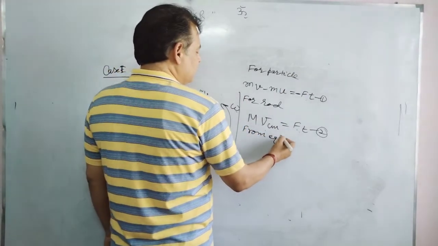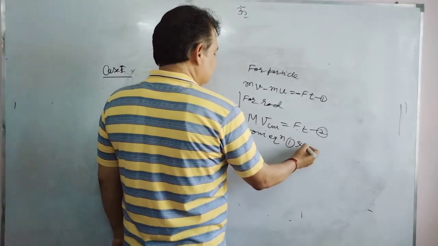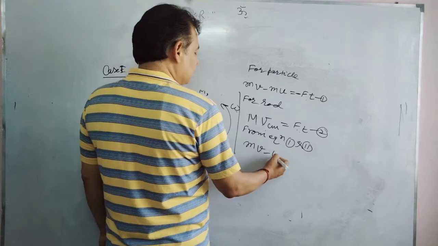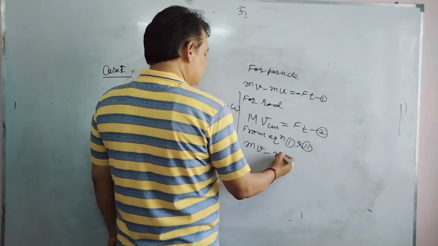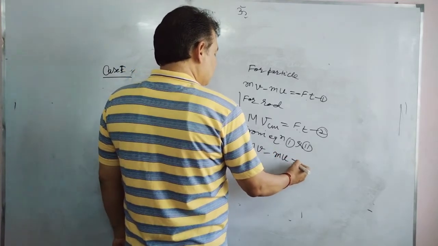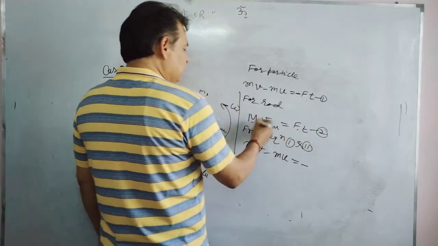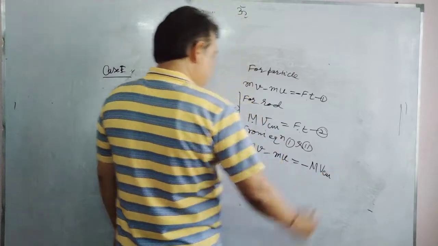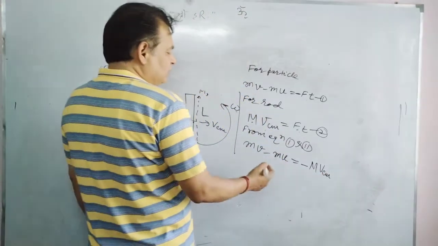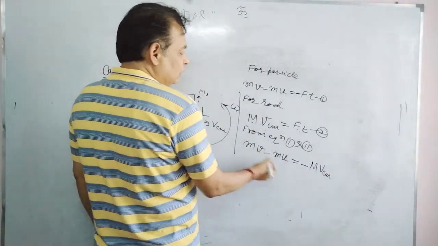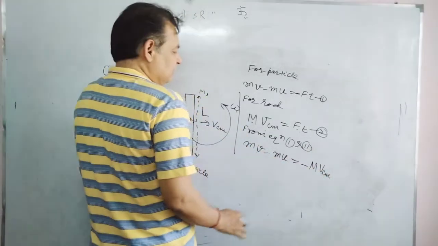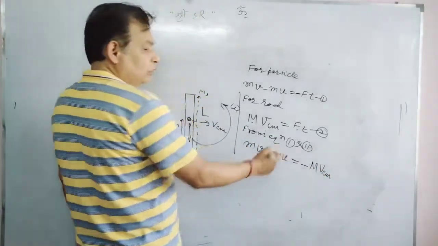from equations first and second, mv minus mu equals minus Ft, minus M VCM. We can rearrange this. This is the final velocity of the particle, and this is the final velocity of the rod. The initial velocity of the rod was 0 in this question, and this is the initial velocity of the particle.